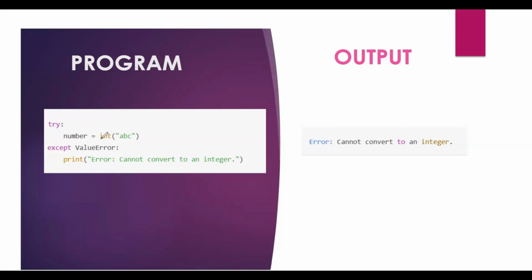Here you can see int, we are converting something into an integer, right? If you are converting 12.5, a float number, inside int, we can convert it into 12, only an integer. But ABC we cannot convert into an integer number, right? So whenever a line like this happens, it will give an exception, a value error. In that case, we can print the error message, cannot convert to an integer.